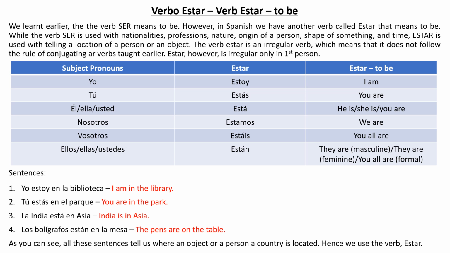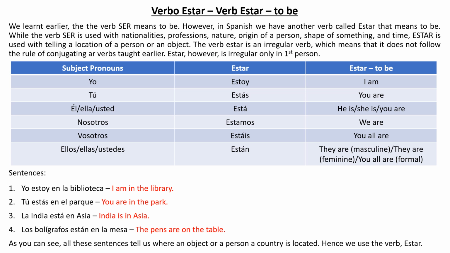However, this verb estar is irregular only in first person. So as you can see, it is yo estoy, which means I am. Then the rest of the conjugation will be regular. For example, tú estás, which means you are, ella, usted está, he is, she is, you are, and etc. Now, you can clearly see that yo estoy is irregular. It is not yo esto. We have to add a y, and you have to memorize this rule. The rest of the conjugation follows the AR regular verbs of conjugations in the present tense.